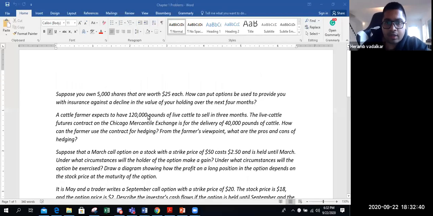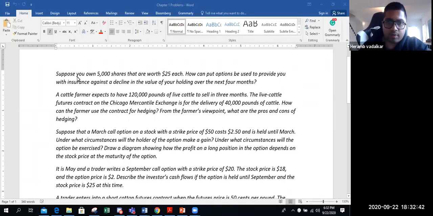Okay. So let's start with chapter 1 problems. Suppose you own 5,000 shares that are worth $25 each. How can put options be used to provide insurance against decline over the next 4 months?